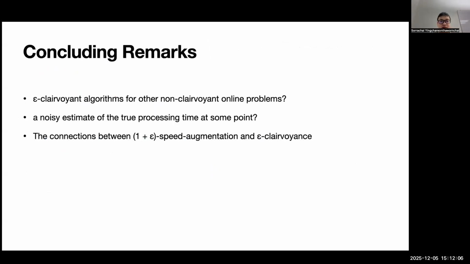To conclude, we present the Epsilon-clairvoyance algorithm in this setting. It would be very interesting if we can also show this Epsilon-clairvoyance for non-clairvoyance for any other online algorithm or different setting. What happens if we get a noisy estimate instead of a true estimate at some point? It's also nice to explore the connection between 1 plus epsilon speed and epsilon clairvoyance in more general and different settings. This is what I want to talk about today.